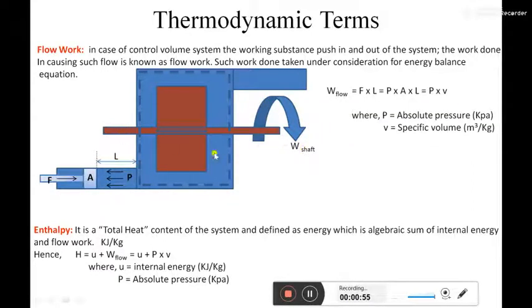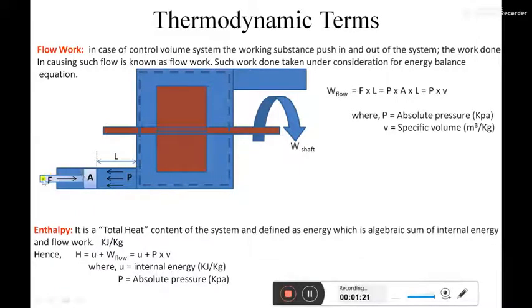The turbine may be rotated by any kind of fluid, water in the case of a dam or hydropower plant, or in the case of a thermal plant it may be steam. This is the inlet and this is the outlet of that turbine, and this dotted shaded area is nothing but your control volume, or a system we can say. So it is a control volume system.